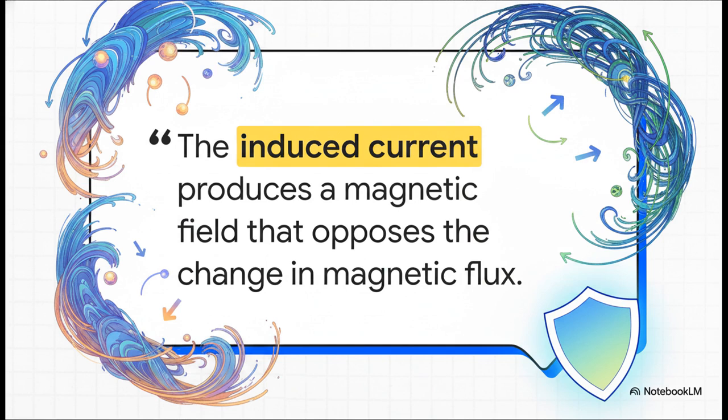Well, to answer that, we have to look at a fundamental rule of electromagnetism, Lenz's law. It states that the direction of an induced current is such that the magnetic field it produces opposes the change in magnetic flux. So in the context of our atomic jumps, Lenz's law provides this built-in, self-regulating opposition. It completely prevents runaway thermal effects and gently forces the energy to thermalize.